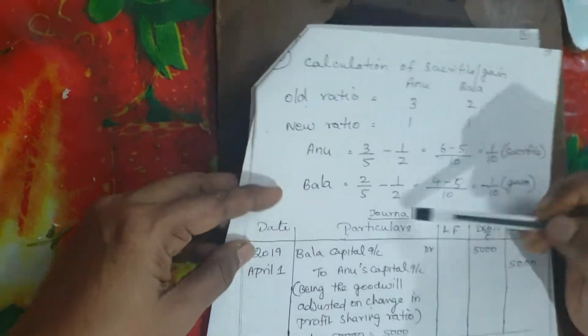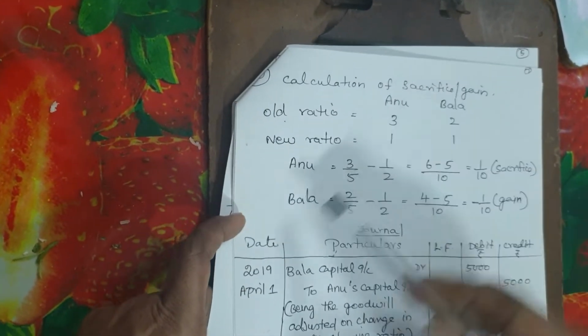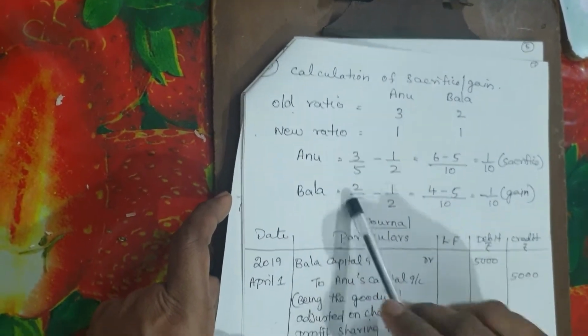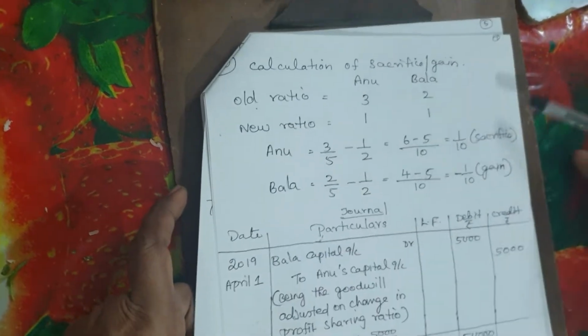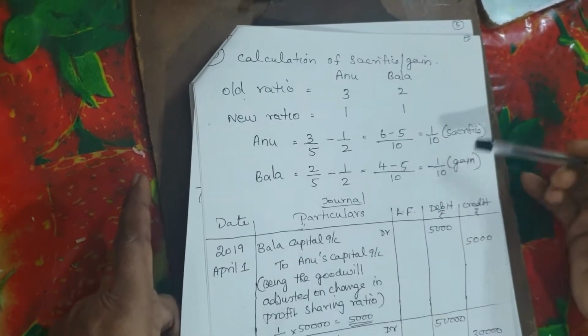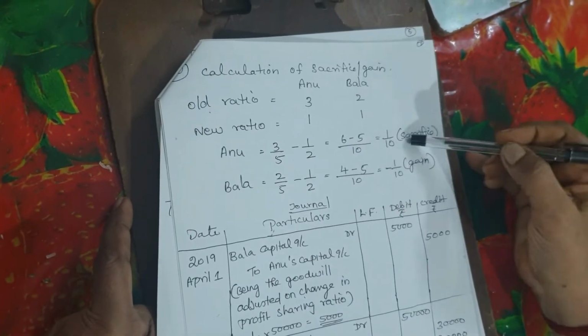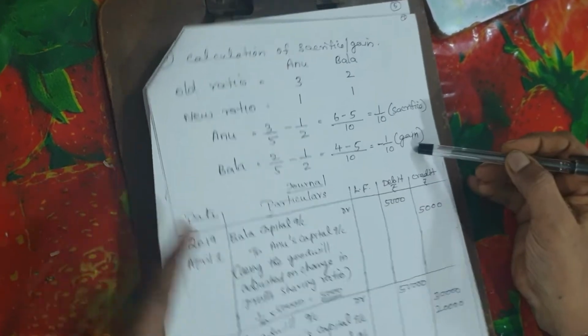So first we have to calculate the sacrifice or gain. So already you people are familiar with that. Old ratio minus new ratio. So for Anu you are getting 1/10. For Bala you are getting minus 1/10. So here Anu is sacrificing and Bala is gaining.